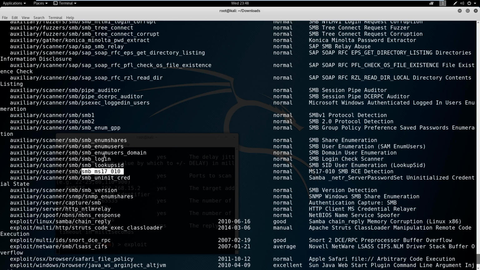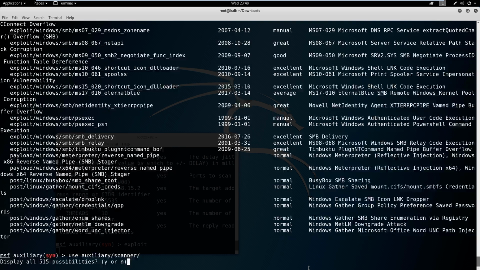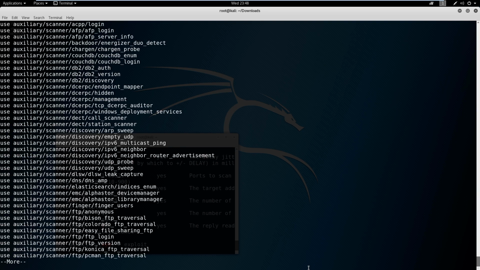So we can kind of use this to enumerate. We can enumerate shares, enumerate users. We can search if SMB1 or 2 is up. And there are auxiliary scans like this for lots of things, not just Samba. There are a ton of different scans. If we were to go in and just say use auxiliary scanner, and I hit tab a couple times, there's 515 possibilities just for auxiliary scanners. And you can see if we were to just go through them, there's a million different things here.